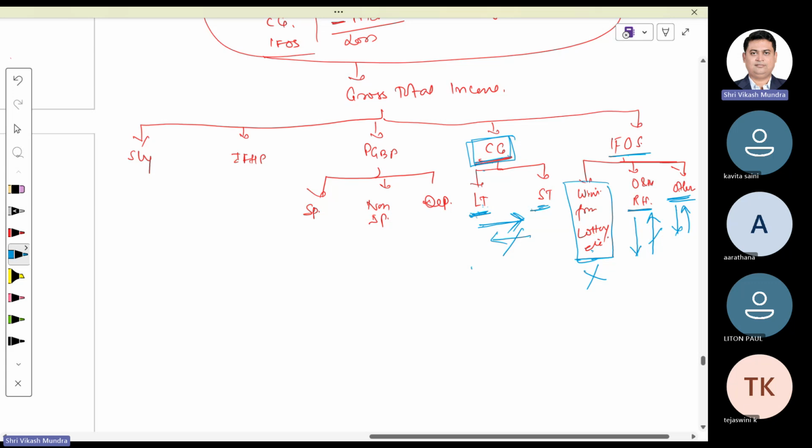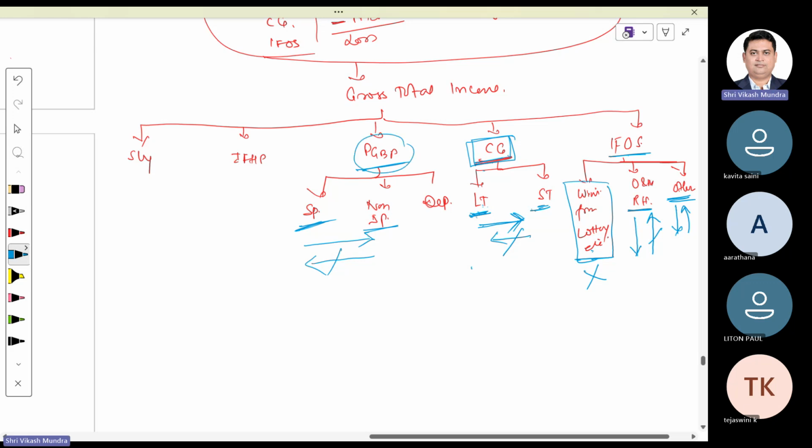Done. Now come to PGBP. Speculative income is a good elder brother. Non-speculative is the younger one. If non-speculative has any trouble, speculative offers his assistance. However, he will never take any assistance from non-speculative income. That means it is one-way traffic.